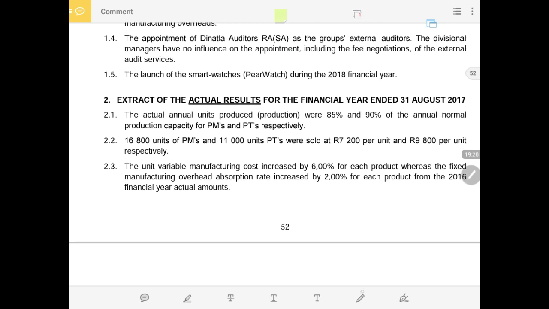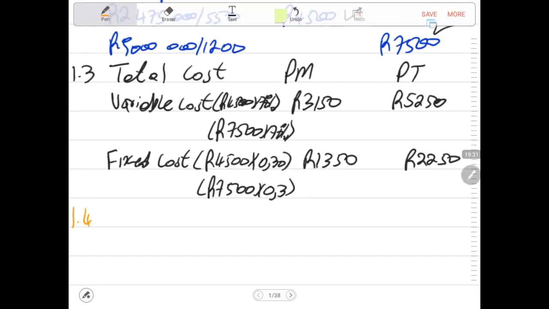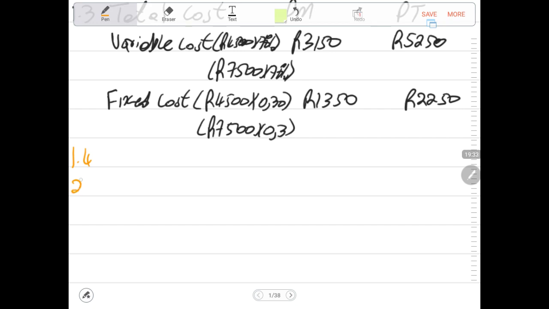Now under number 2 it says the actual annual units produced. These are now the actual results that we are dealing with. That is our number 2, actual results. Actual 2017 results that we are busy with now.